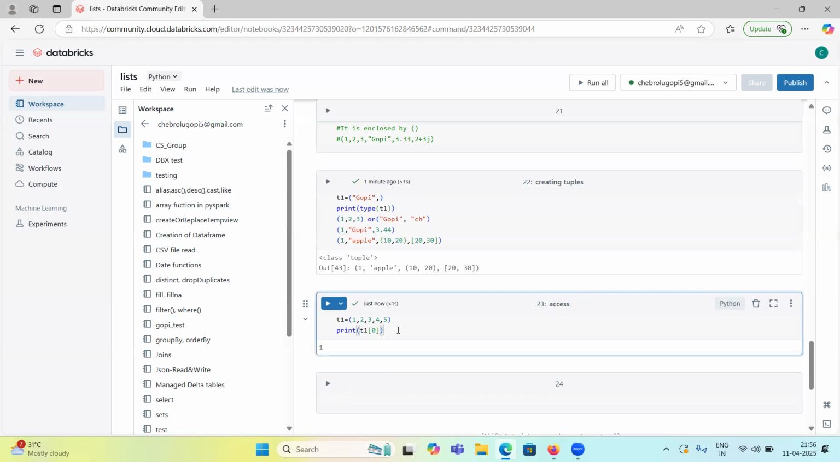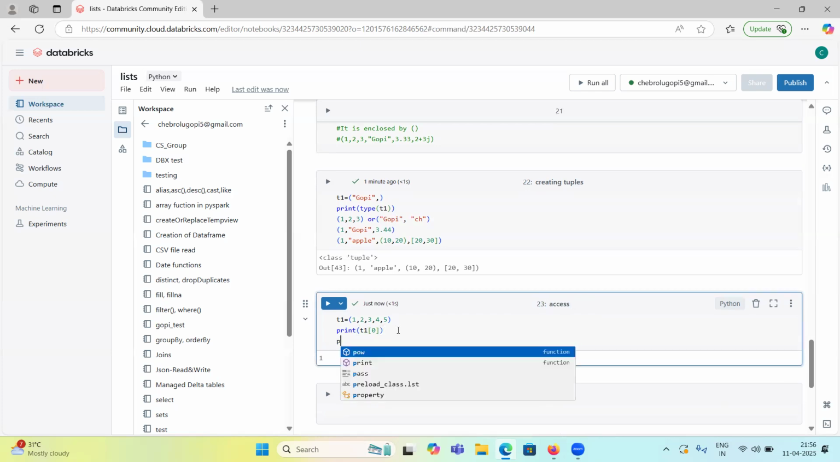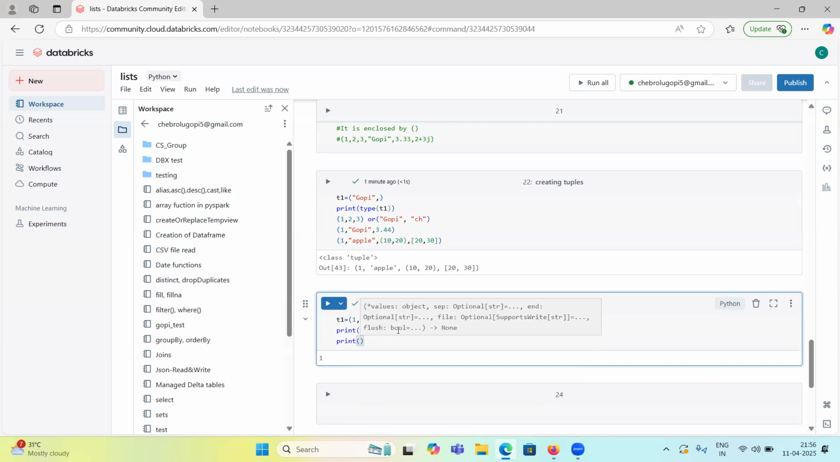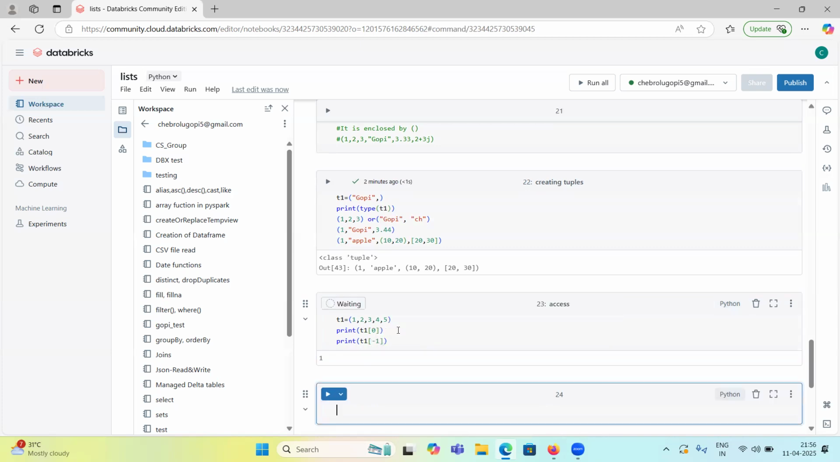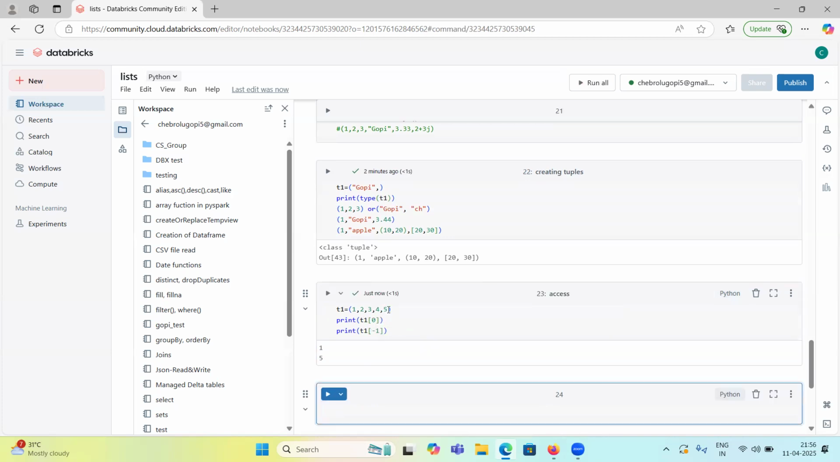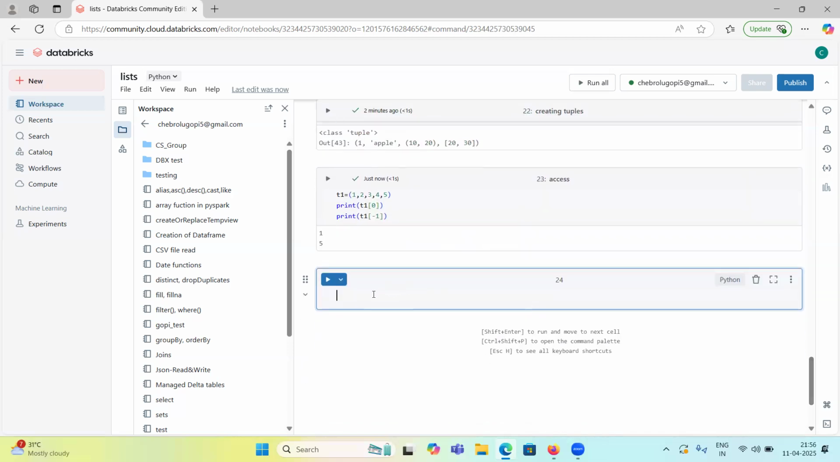Let's try to print the last item. Last item means we can use negative indexing, -1. Yeah, the last item is 5, right? So we can access the tuples using indexing. And we cannot modify.